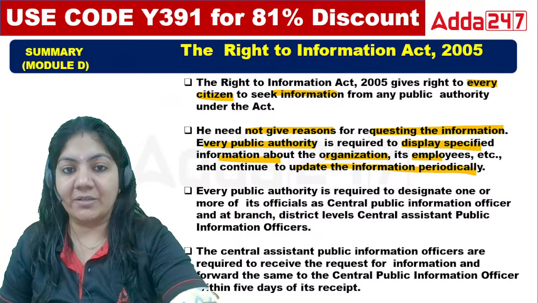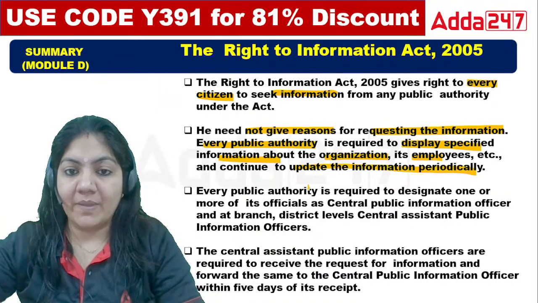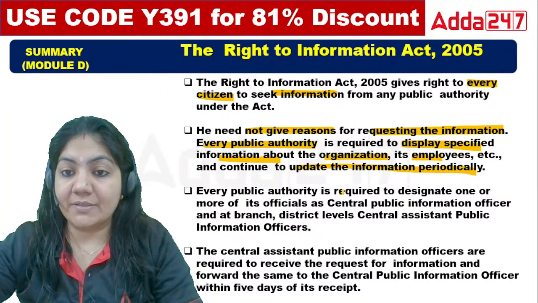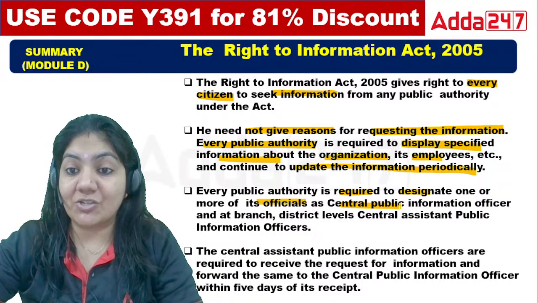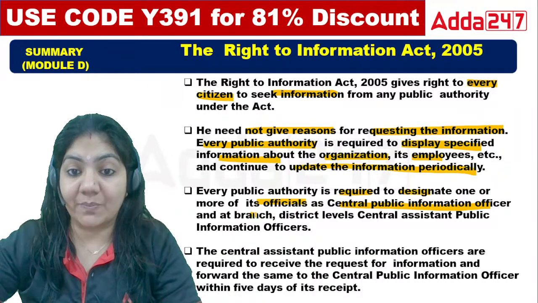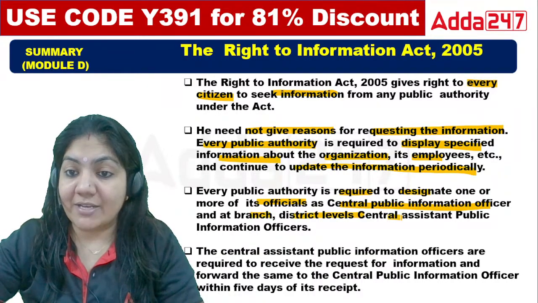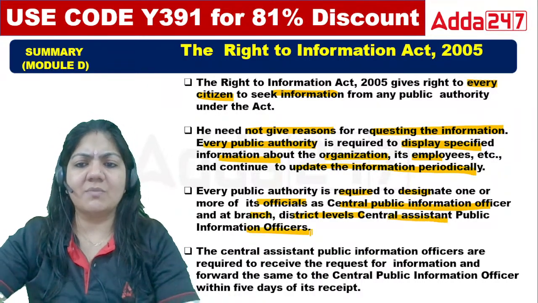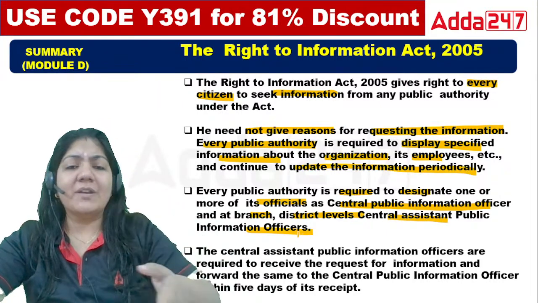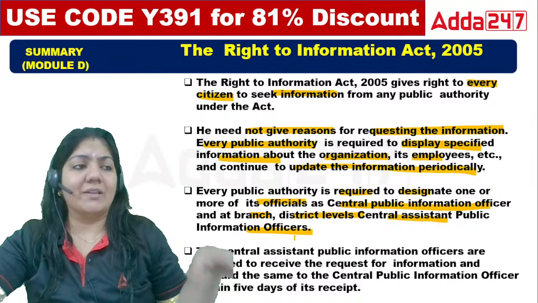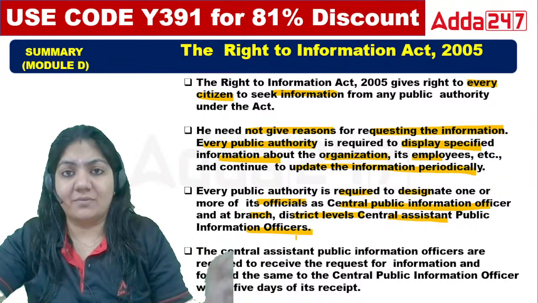Now, every public authority is required to designate one or more officials as the Central Public Information Officer at its branch. At district level, Central Assistant Public Information Officer. It means under the public authority there are so many designations of people who will give information if you ask any. Okay.